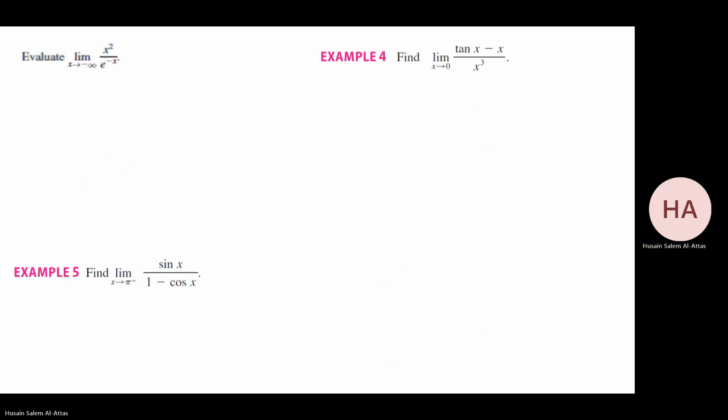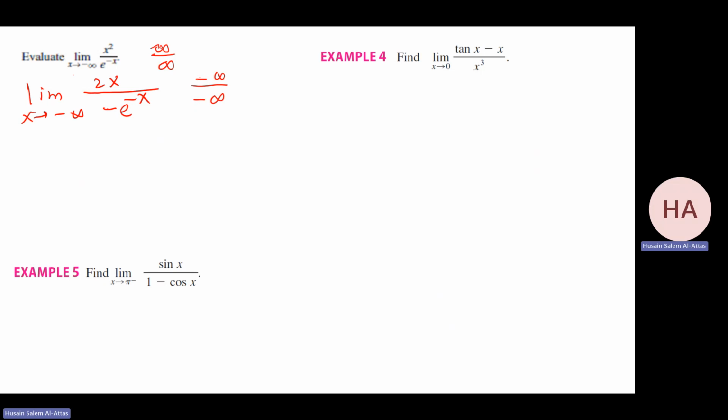This one, same idea. If we substitute, you have infinity, e to the power minus infinity, which is e to the power infinity. So I have infinity over infinity. So I will do L'Hopital's rule. I'm getting 2x over minus e to the minus x. Now, if I apply minus infinity, I'm getting minus infinity over minus infinity.